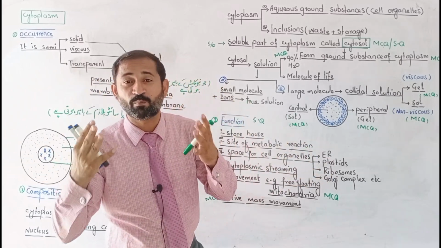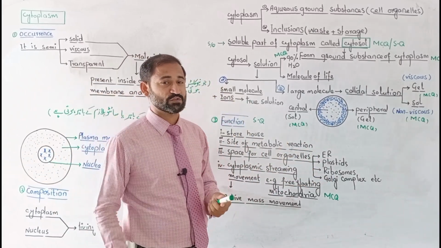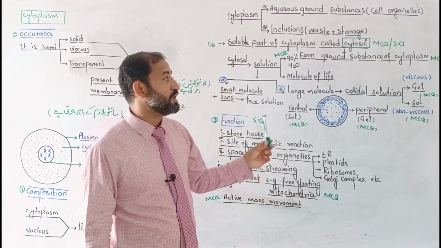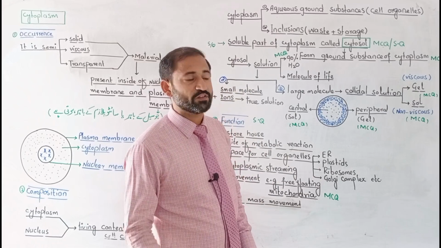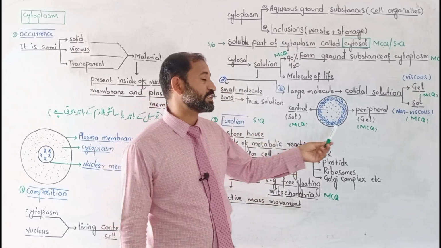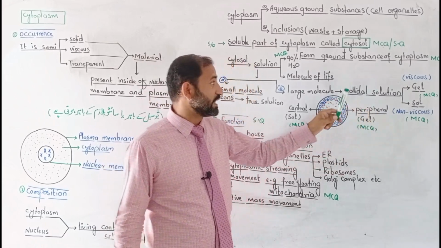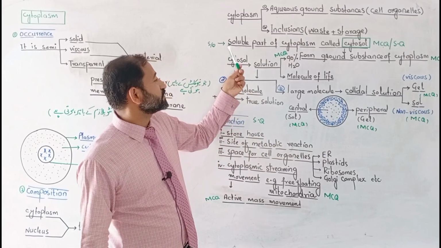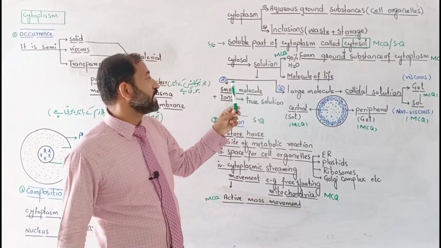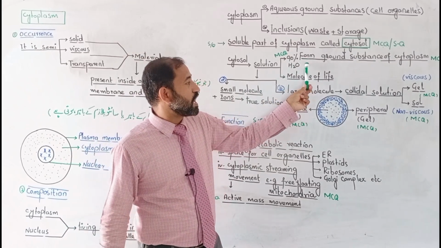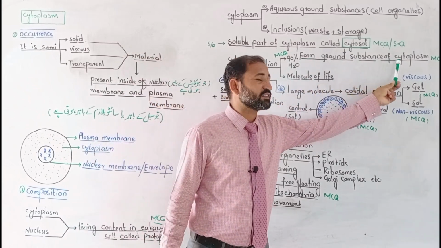Cytosol is the soluble part of cytoplasm. If cytosol is a short question, then you have to write up to here, and I will explain that the soluble part of cytoplasm is known as cytosol, and cytosol forms the ground substance of cytoplasm.